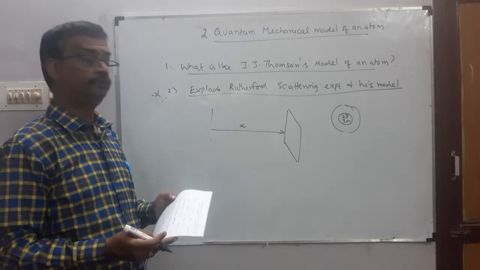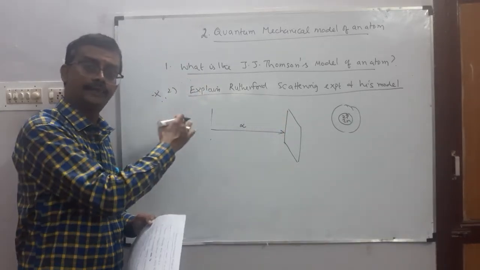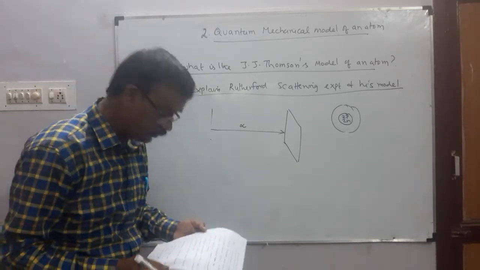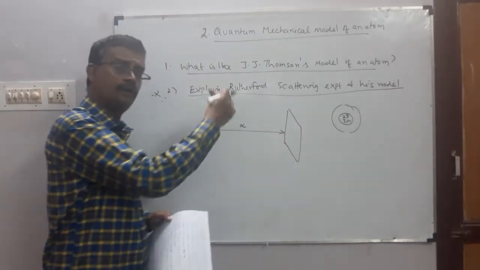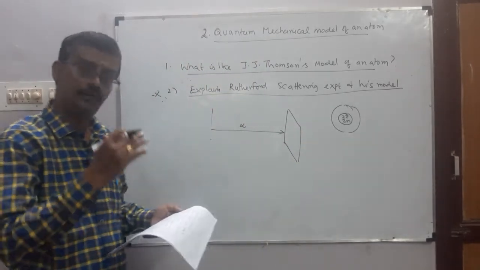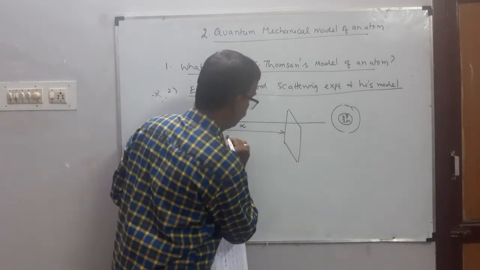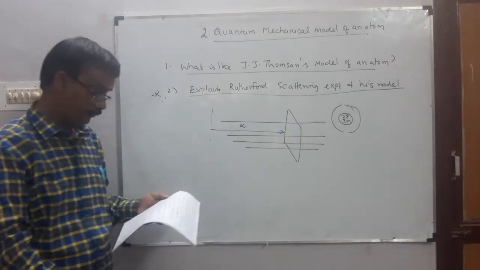Rutherford bombarded a thin gold foil with a stream of alpha particles. He observed that most of the alpha particles pass through the gold foil without any deflection.